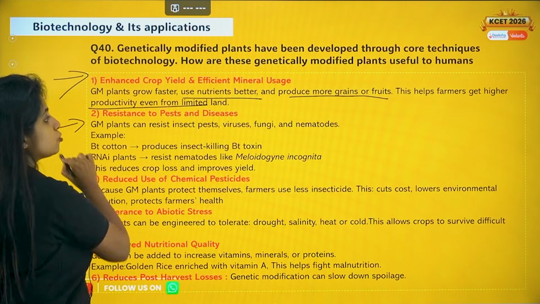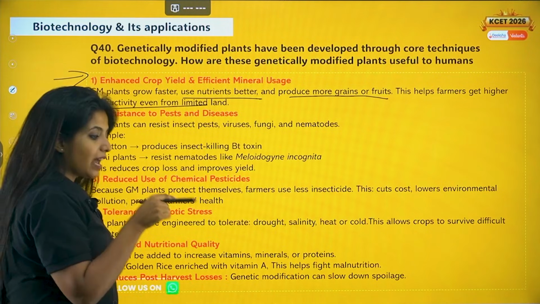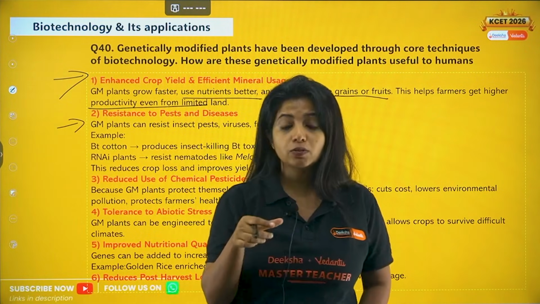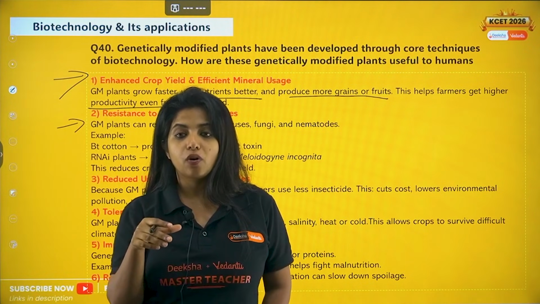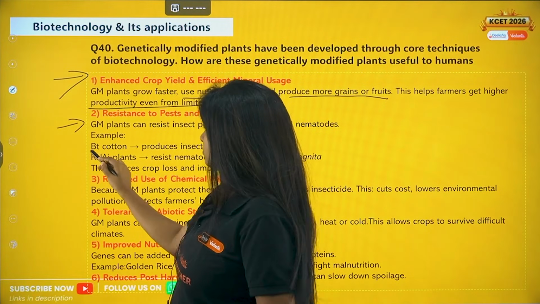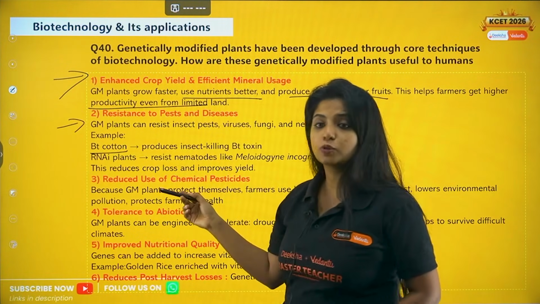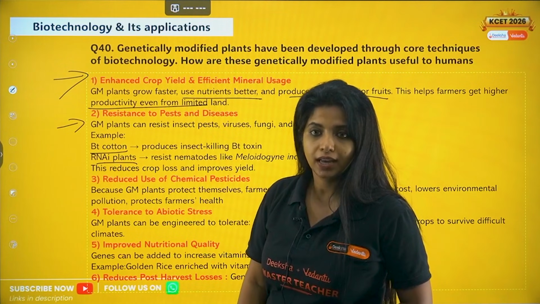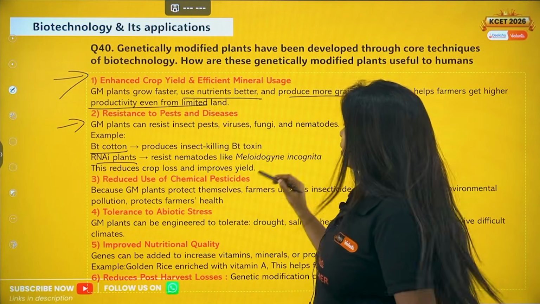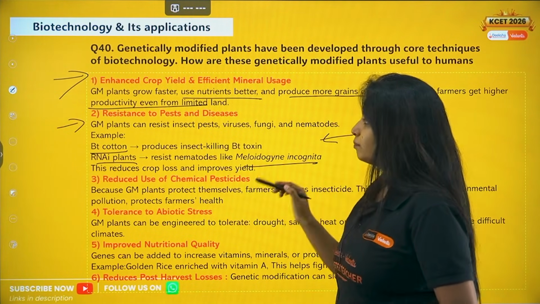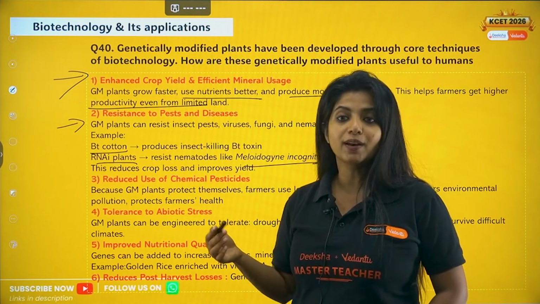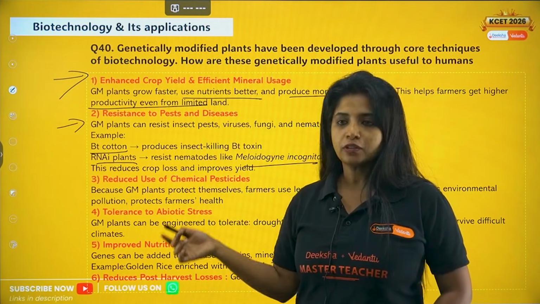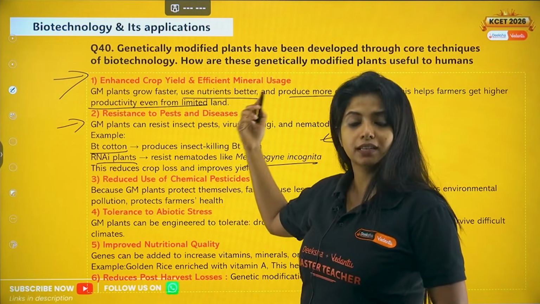Second thing, resistance to pests and diseases. Suppose I have genetically modified plants which are resistant to insects, such as Bt cotton. Or I produce plants with the help of RNAi technology, that is RNA interference technology. In that, the plant will be resistant to Meloidogyne incognita. Then basically I am getting resistance, and that's how I can increase the productivity again. So resistance to pests and diseases is the next point out there.